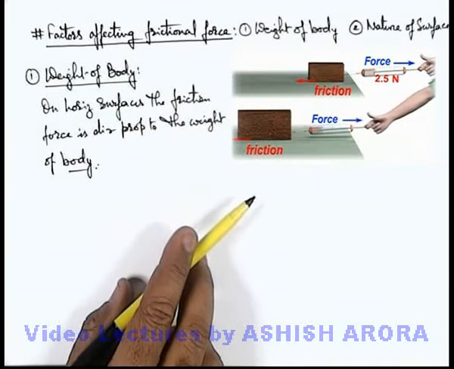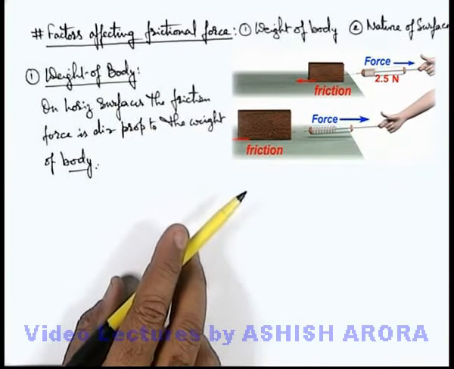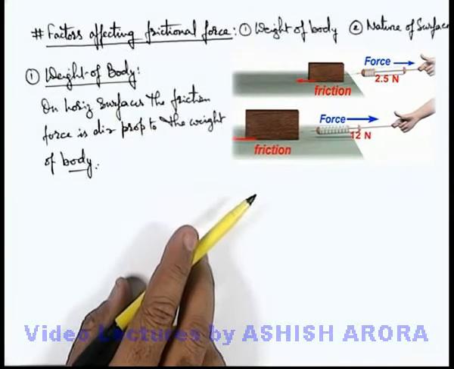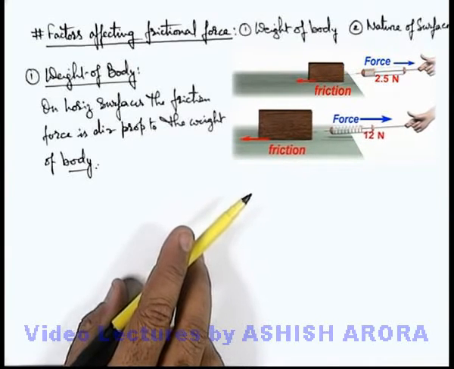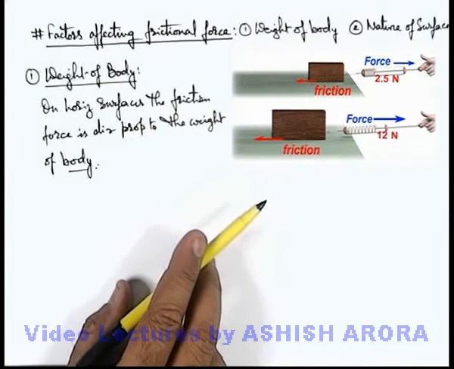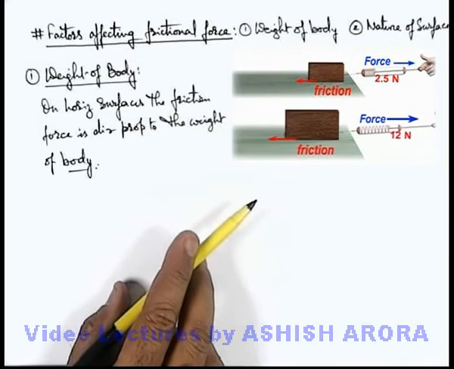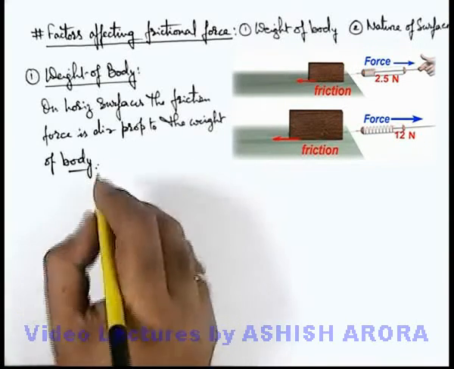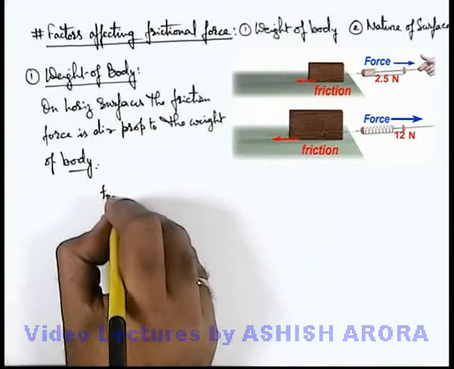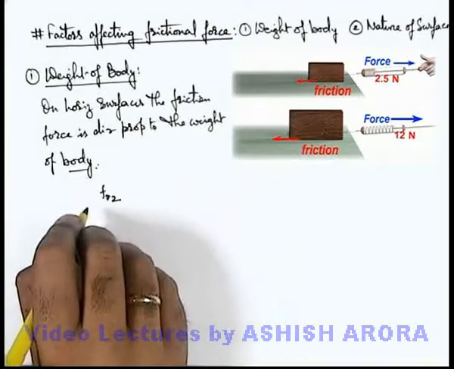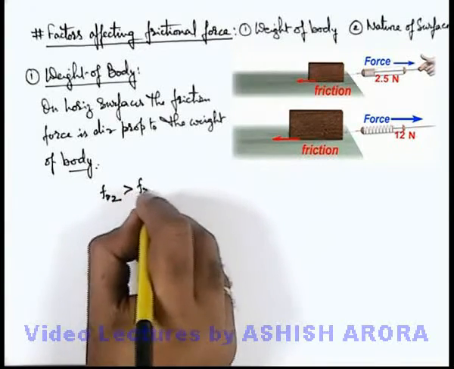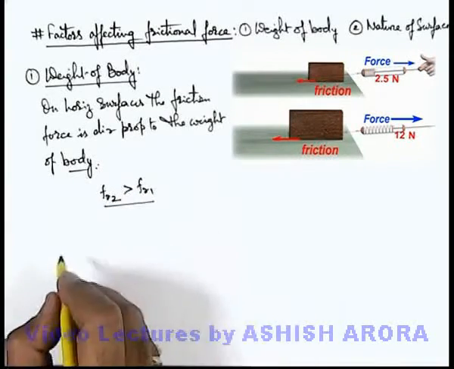And in the case of the heavier body, you can see the body starts sliding when the spring balance is pulled with a larger force, or you can see the reading of the spring balance when the body starts sliding is more. That means in this situation the friction 2, that is the second case friction, is more than the friction in the first case when the body is lighter.